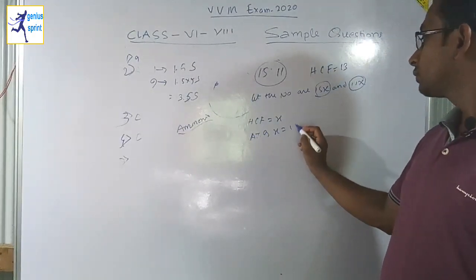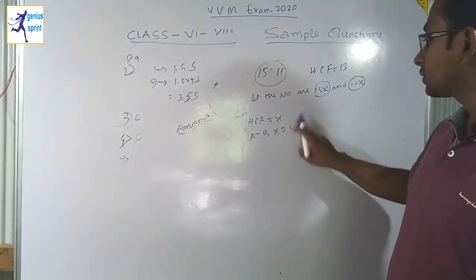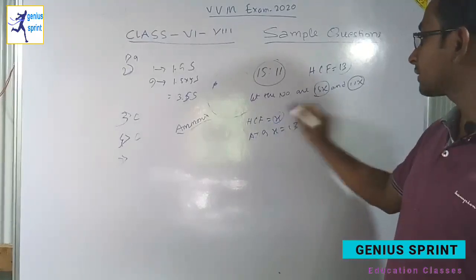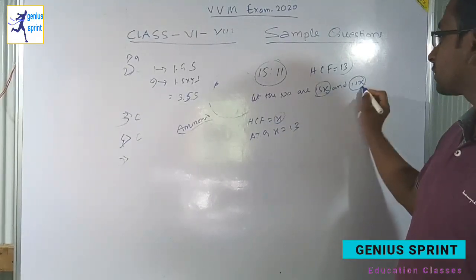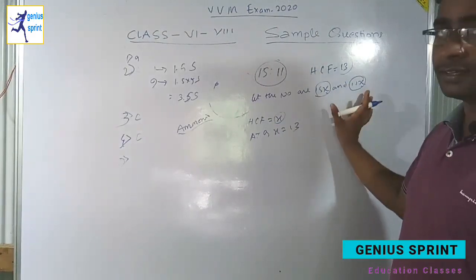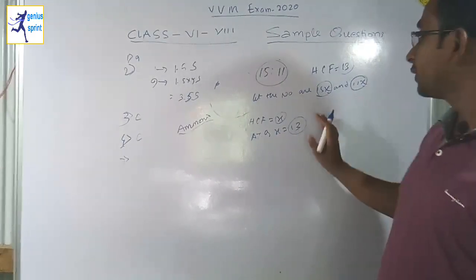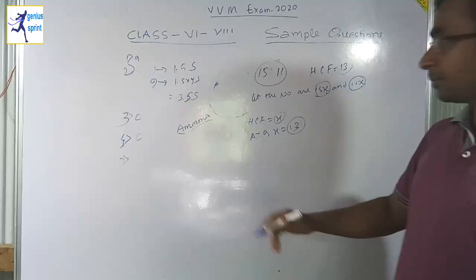x is equal to 13 because 13 is given. 13 is the HCF. Here also we get that the HCF is x, because x is common in these two numbers, and for that reason x is the HCF. So therefore x is equal to 13. That means we got 13 as the value of x. So what should be the next two numbers?